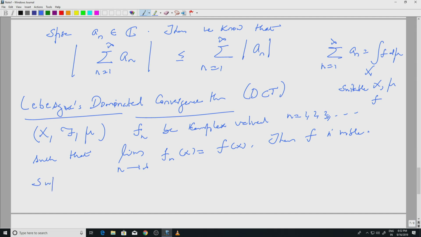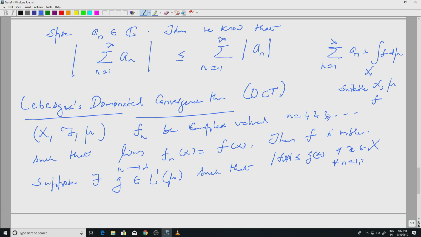Okay. Suppose there exists a function g in L1 of mu, so an integrable function, such that mod f_n(x) is less than or equal to g(x) for every x in X. Okay. And for every n, right. So, g is called the dominating function. So, g dominates all the f_n's.